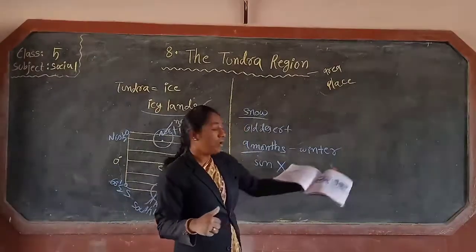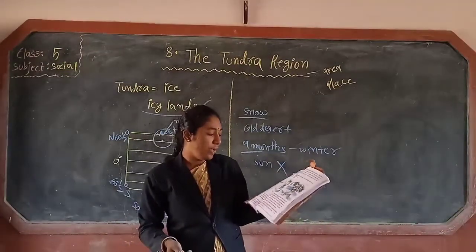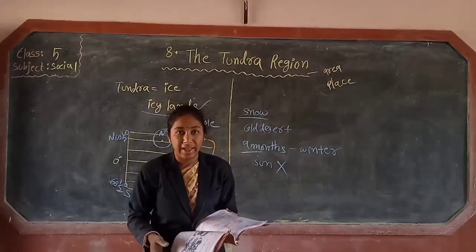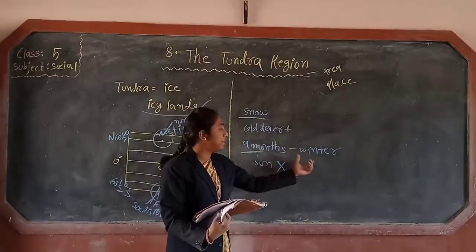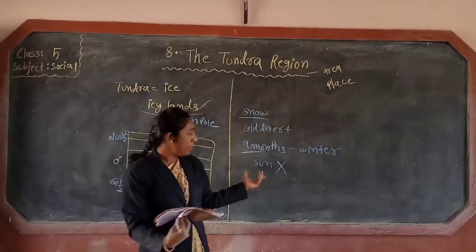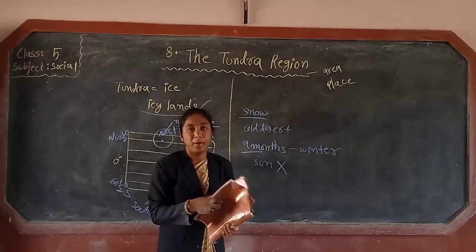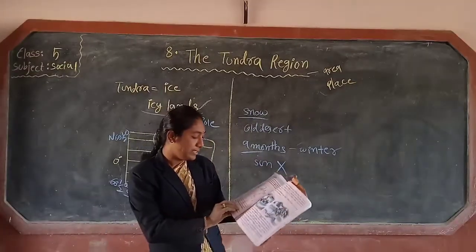In which season? In the winter season. Trees do not grow as there is no proper sunlight. So the sun is not coming in the winter season, so the sunlight is not coming, so the trees are not growing properly in the winter season in the tundra region.